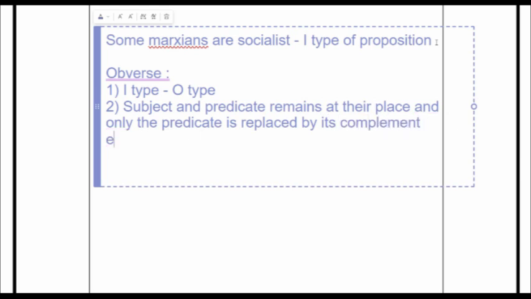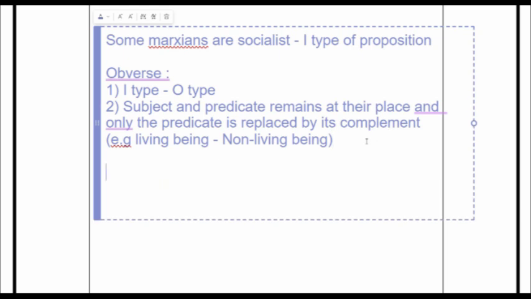That is, for example, living being will be converted to its complement as non-living being. Dogs, non-dogs, trees, non-trees. This is all we need to remember for the time being. So this is the second part of it. First we convert I to O type, and then keep the subject and predicate at their place, but replace the predicate with its complement. So now let's solve this.